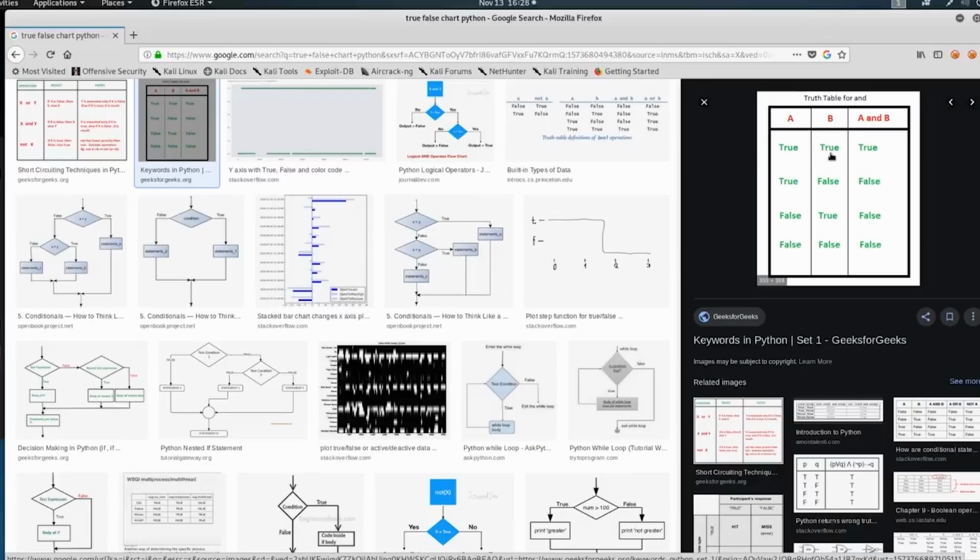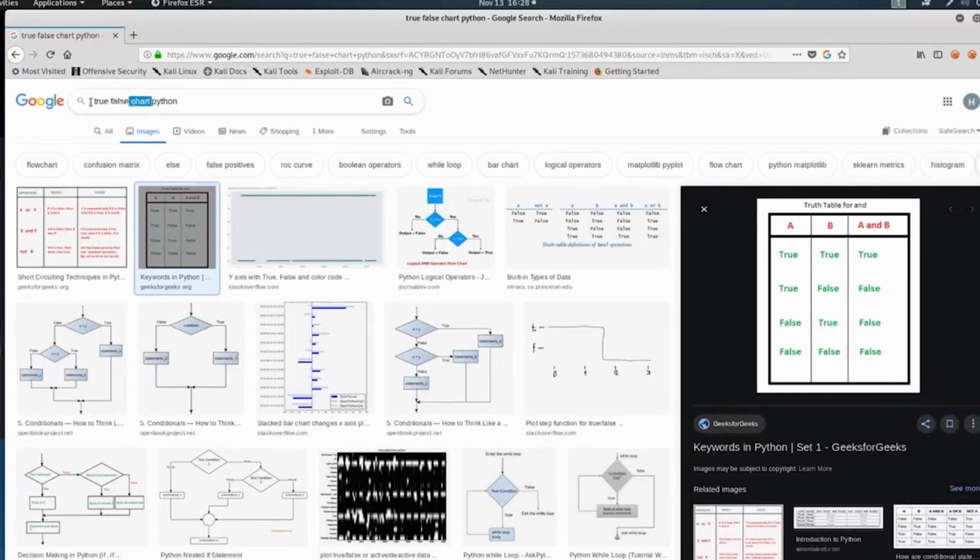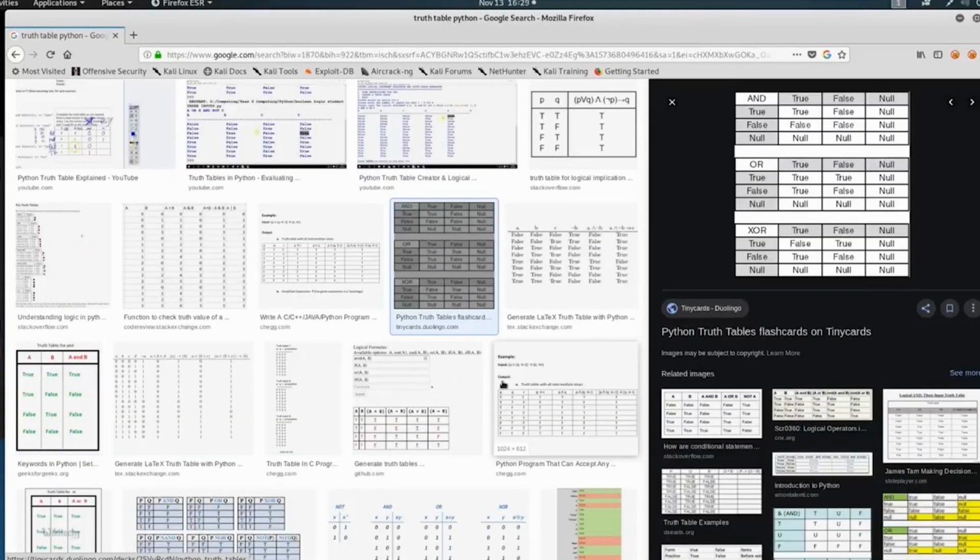So if A is true and B is true, then A and B are true. If A is false or true and B is false, then they're both false. False true is false and false false is false. So in order to have a truth table for and, everything has to be true. If we search truth tables, that might give us a better chart here. And then you get something sort of like this, where you have and, where you see true, true is true. You have or, where true, false is still true. And then XOR we don't have to worry about right now.